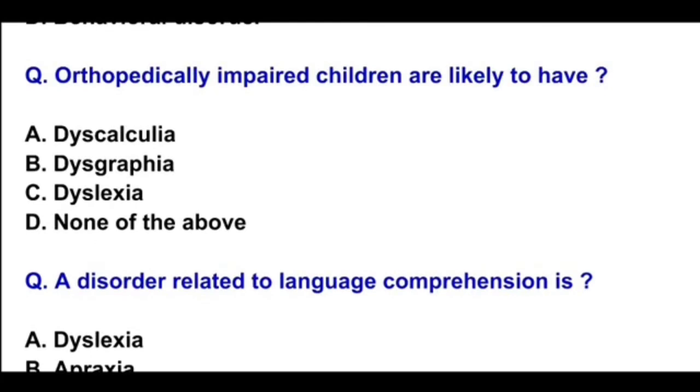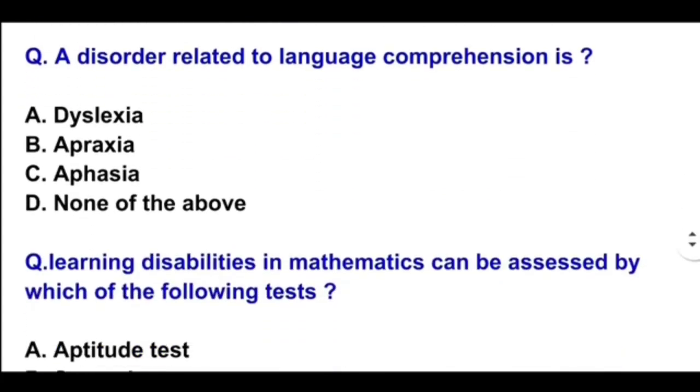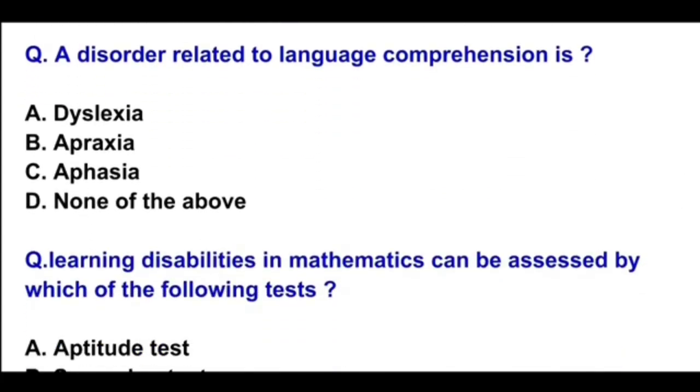Next question, orthopedically impaired children are likely to have. So orthopedically impaired children have problems with coordination of their hands. Okay, so clearly the answer will be option B, that is dysgraphia, they can't write properly. Okay, so B is the correct answer. Next question, a disorder related to language comprehension is. So correct option will be option C, that is aphasia. Aphasia is the disorder related to language comprehension. Okay. Next,